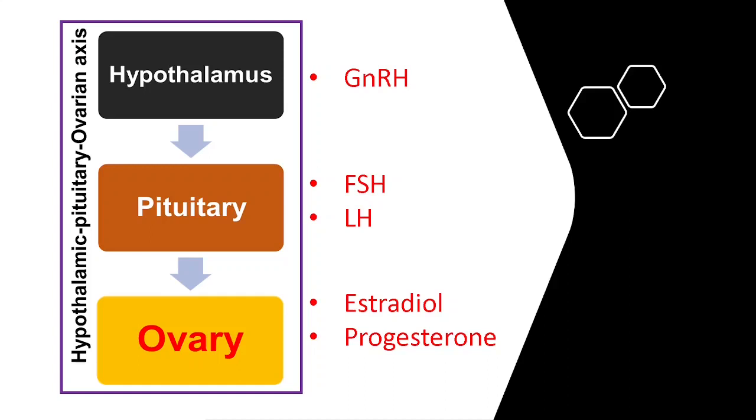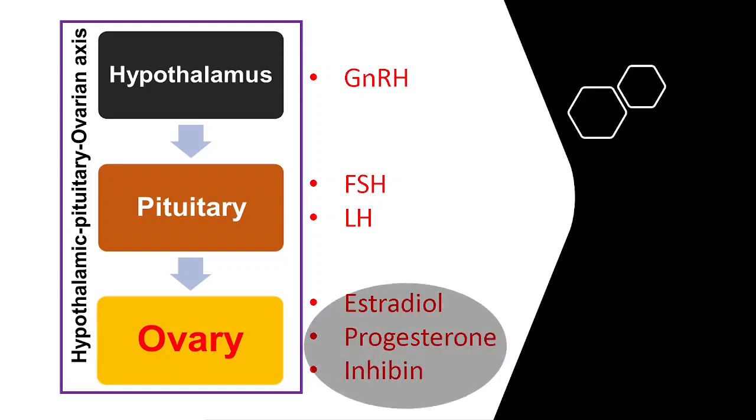After ovulation, the leftover structure in the ovary is luteinized by the luteinizing hormone and forms the corpus luteum, and the corpus luteum is responsible for the secretion of progesterone. One more hormone I want to discuss here is inhibin. It is secreted from granulosa cells, and it is involved in influencing the FSH level.